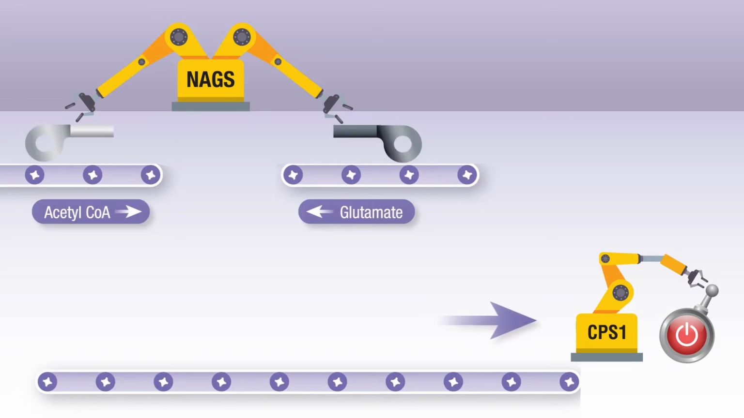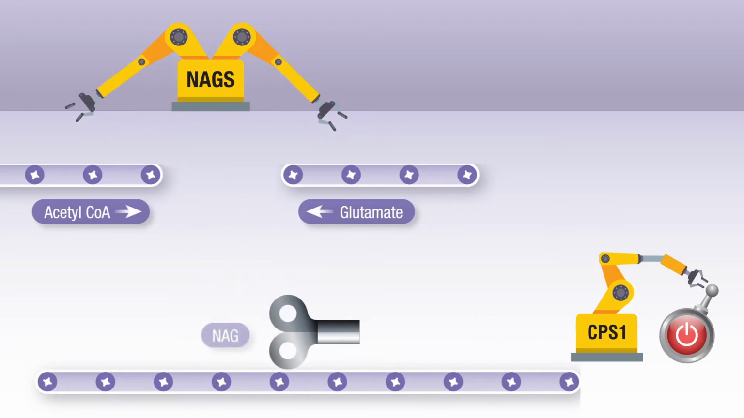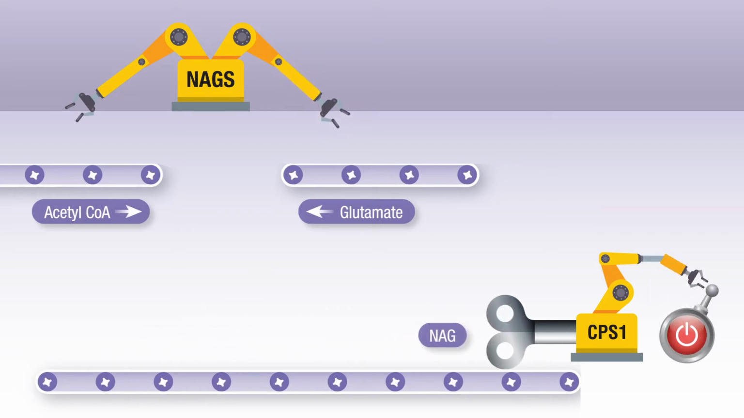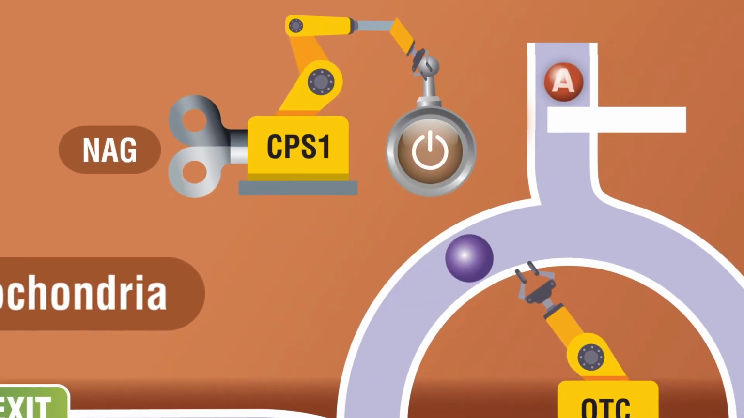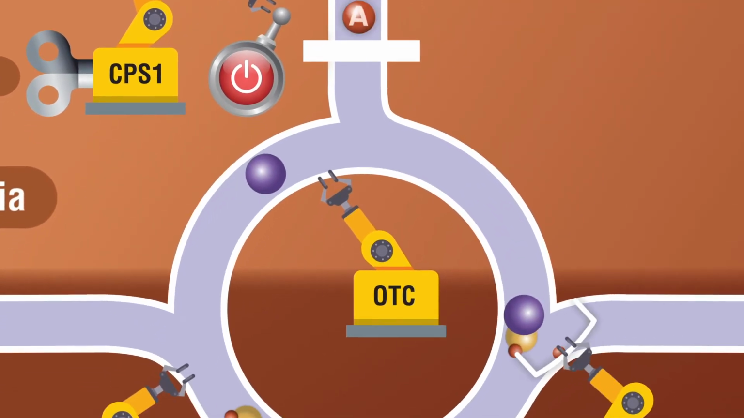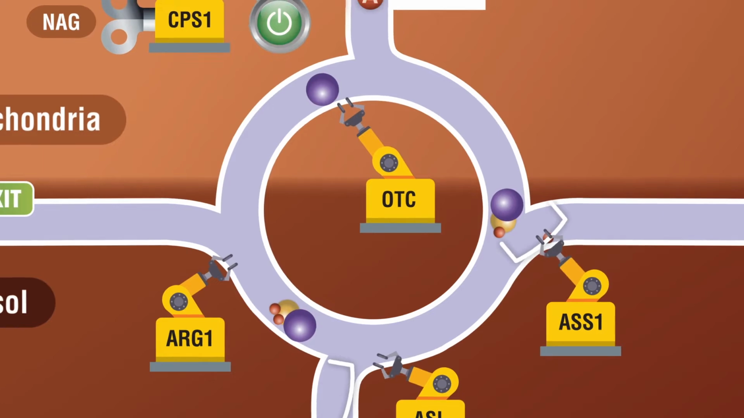However, the CPS1 enzyme, our first worker, can only be activated by the cofactor NAG, depicted by a key. NAG, which is short for N-acetylglutamate, is formed out of two other substances in the liver with help from another enzyme, NAG-S. If CPS1 is activated by NAG, it can start the process of transforming toxic ammonia into urea, which is filtered through the kidneys and excreted in urine.